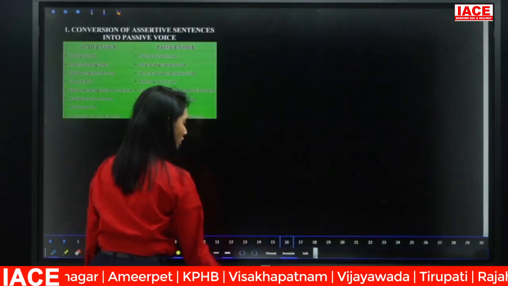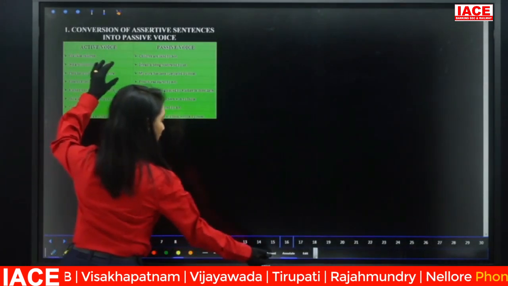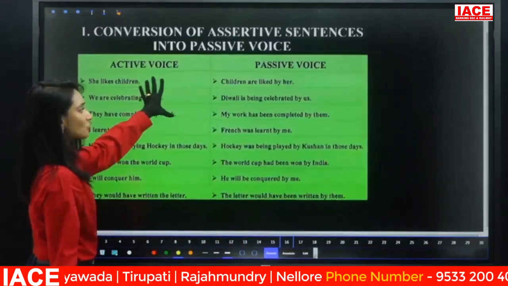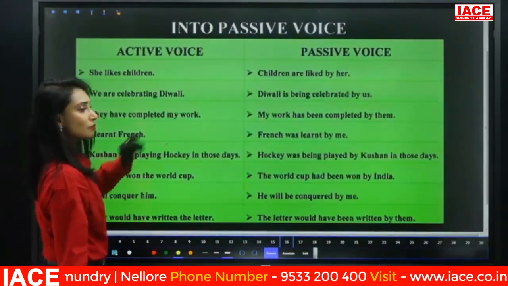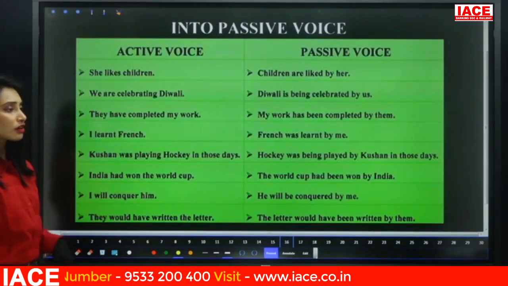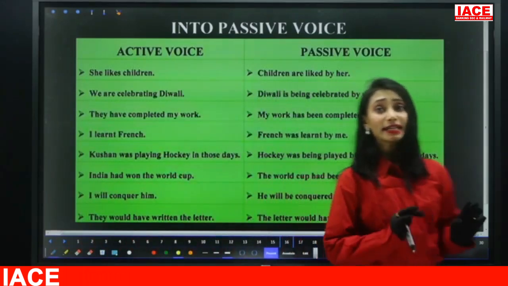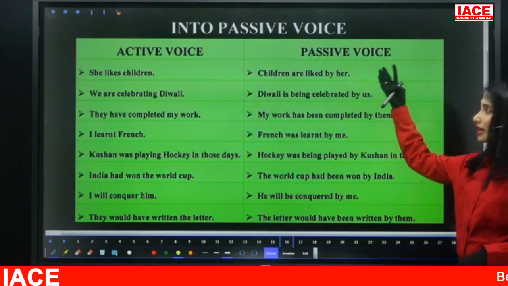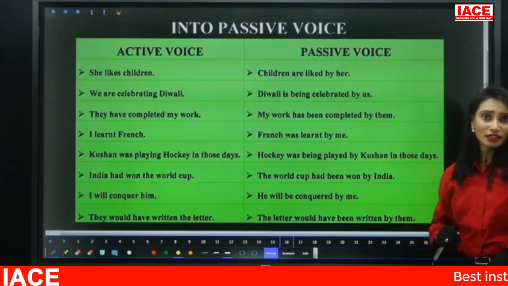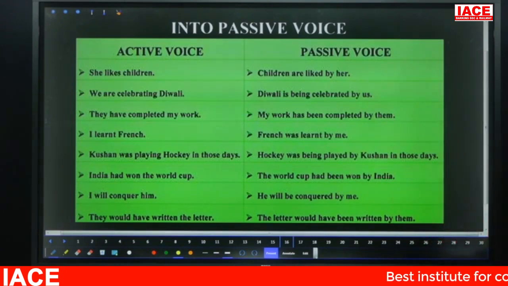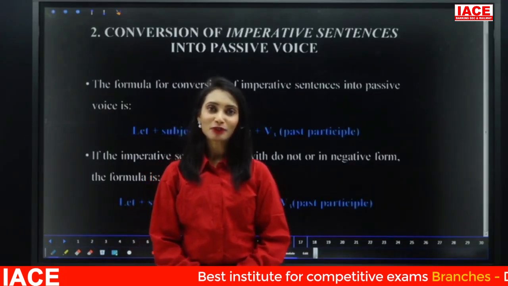So do check the questions and answers once again. Try to make a note, or pause it and take a screenshot of this, and hence you can practice this. For every one of the 8 forms of the tenses we have here, active voice and passive voice, do make sure you get all this. Right, guys, that's about our first conversion.